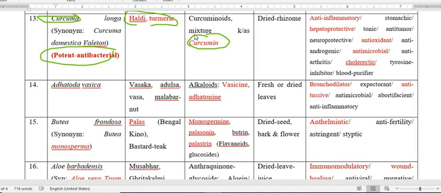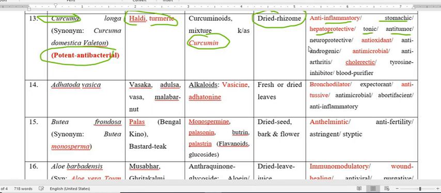curcuminoids, and these constituents of Curcuma longa are present in the dry rhizome part of the plant, possessing various pharmacological activities like anti-inflammatory, also helps digestion, so stomachic. Then it also protects the liver, so it is hepatoprotective. It is also used as anti-tumor.